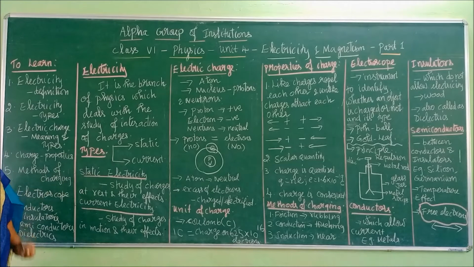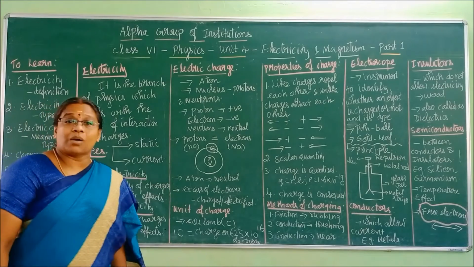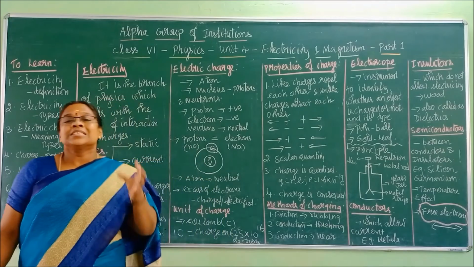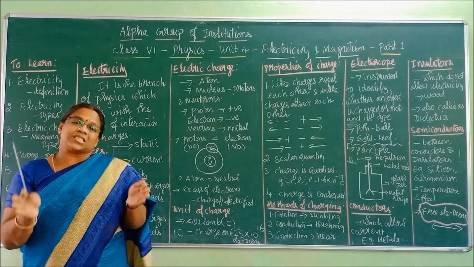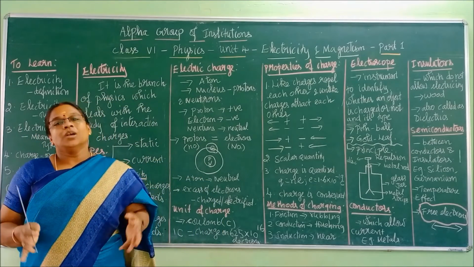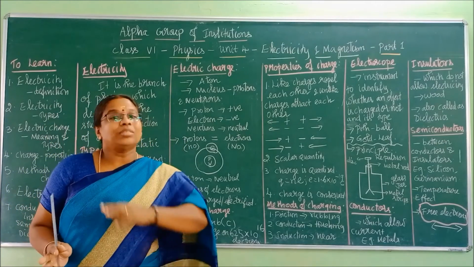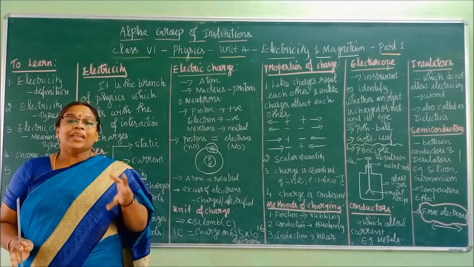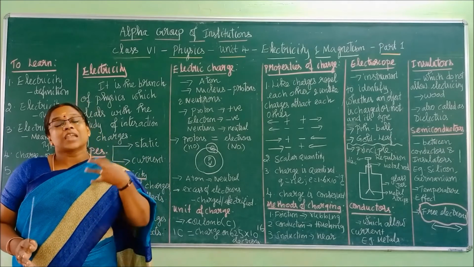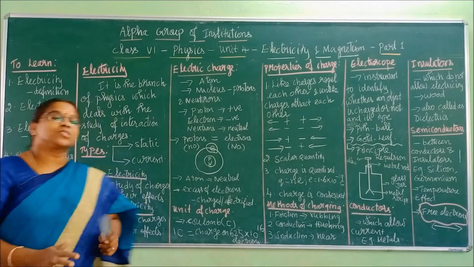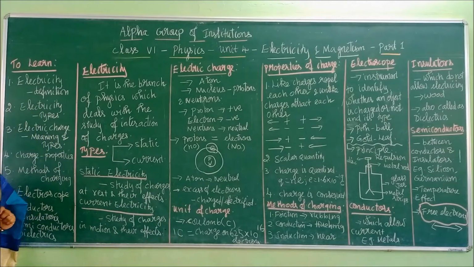Okay. Now what is static electricity? The word static, in mechanics we would have learned about this. Statics and dynamics. Do you remember that? Static means at rest, without moving. So if charges are at rest, without movement, and you study about those charges, then that physics is called static electricity.